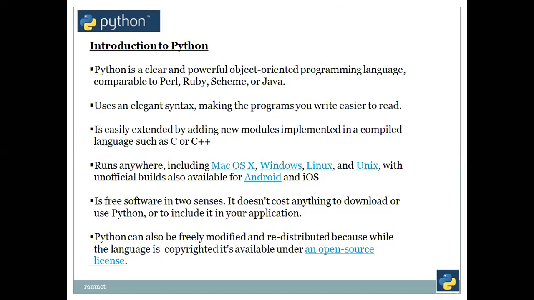Python can also be freely modified and redistributed because, while the language is copyrighted, it's available under an open source license. It's exactly like the license of Linux. You can take the basic core of Linux, customize it and sell it under your name. It's not a problem at all. There is no copyright infringement. So Python is free and open source. You can download, learn, customize and sell. That is how all the third-party NetOps tools are sold, with Python behind.